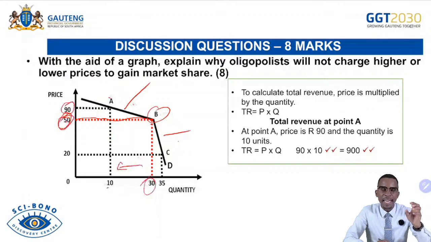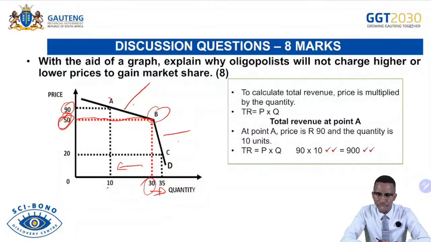By doing so, any expected profit or gain by this firm will be lost immediately because the increase in the quantity demanded will only be marginal, resulting in the firm not enjoying much revenue. Remember, firms will always be reluctant to lower their prices to 20 from 50 because their revenues will be decreasing. They will also be reluctant to increase their price from 50 to 90 because that will result in a decrease in demand and also a decrease in total revenues.